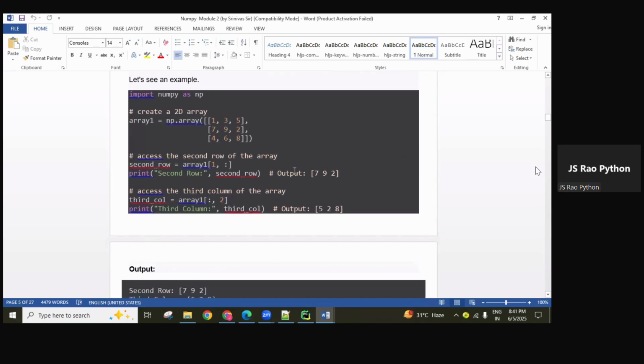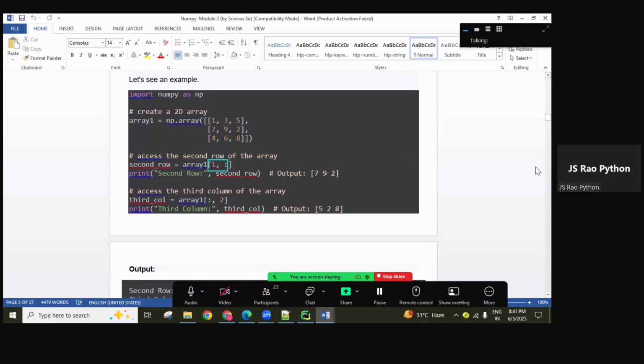And next, access a row or a column of a 2D array using indexing. So see here, what is there? 1 comma colon is there. So 1 represents row 1, this one. In this row 1, which columns do you want?